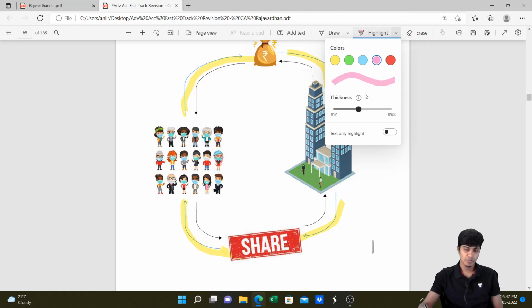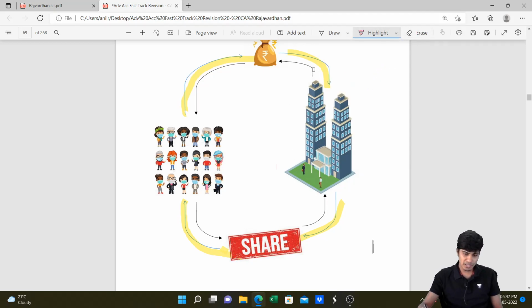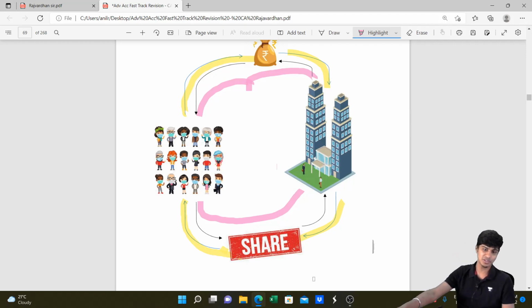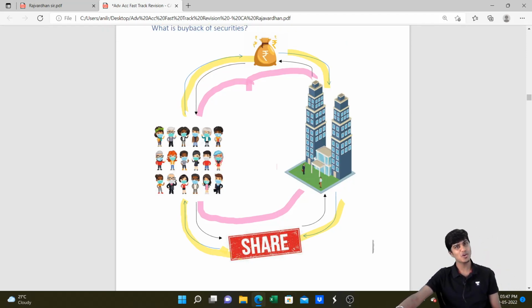It is ulta. What's the other way around? The company will give the money to the shareholders, and shareholders will give the shares back to the company. So it's an ulta case. The company is going to buy the shares back from the shareholders. That, my friends, is buyback of equity shares.